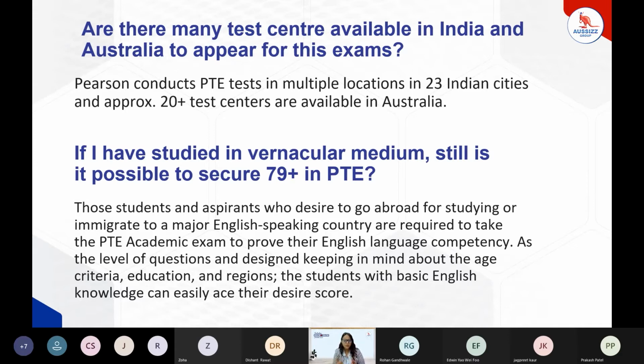All right. Apart from that, the one who is not from an English medium background, who is not aware of the English language much, who is not using it in daily life, that can also happen. But at the same time, they can achieve 79 plus easily in the PTE exam by improving their skills, by sticking to what the exam is asking for, and just meeting the task requirement. That can definitely help to secure 79 plus in the PTE.